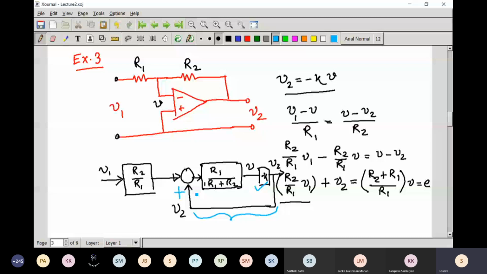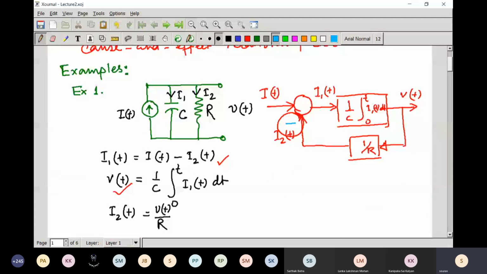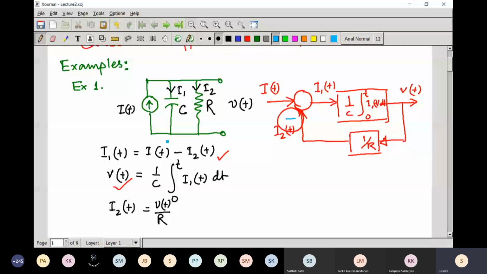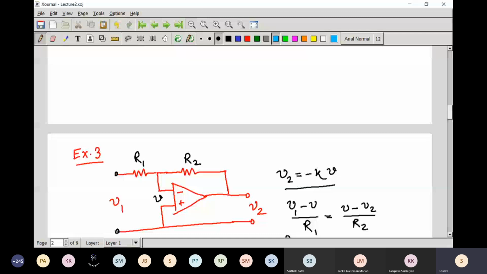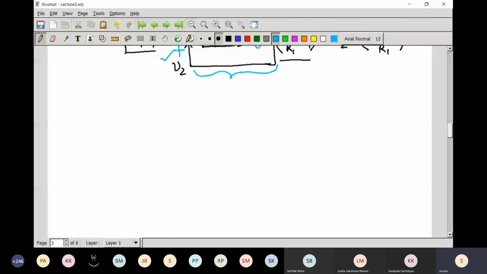So we have seen three examples. One is from an electrical circuit, where we used one constant current source, and we found that this circuit is nothing but negative feedback. Here in the DC machine, we have also seen it works with negative feedback. And this is an op-amp circuit. Here we can see that it uses positive feedback, and if you change the inverting terminal, you can change the feedback as well.